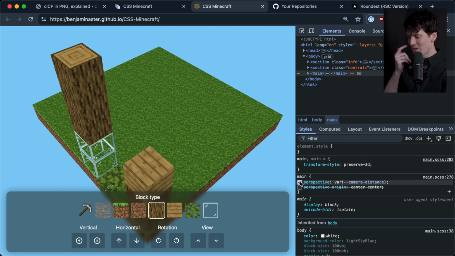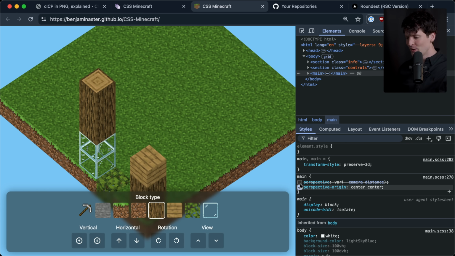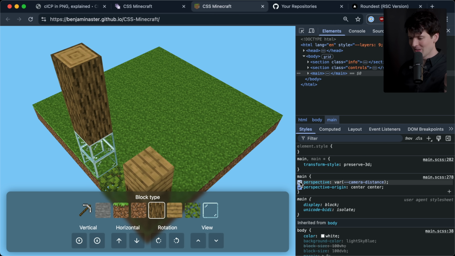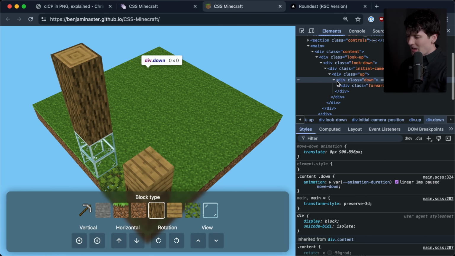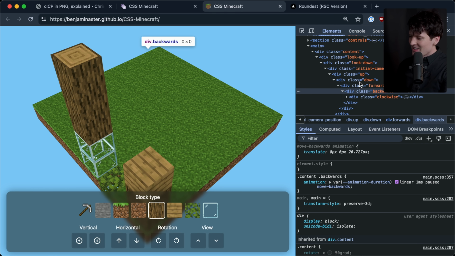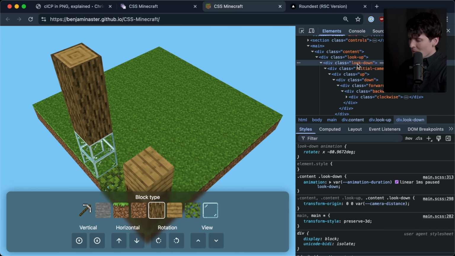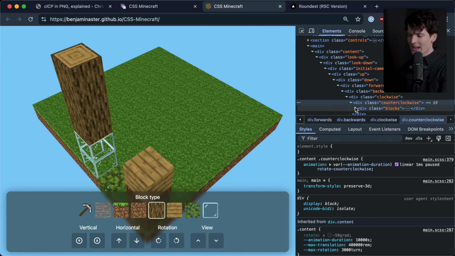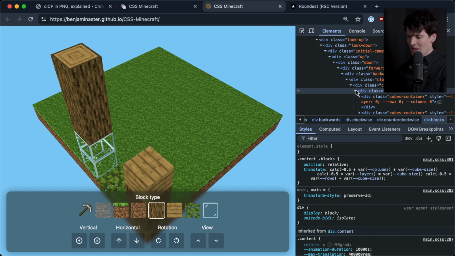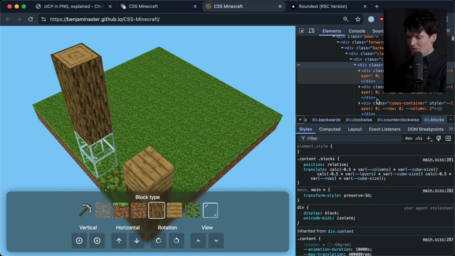That you can switch from warping the perspective based on the distance to just not doing that. This is a lesson on how camera lenses work too. All of the up, down, left, right stuff is applied as layers. So content look up, down, forwards, backwards. These are all wrapper divs because they have to track the animation. And the only way to have state for it is to have it be a child, because it can't reference a variable. It has to reference a parent. So now it can reference all of the data by referencing all of the parents.